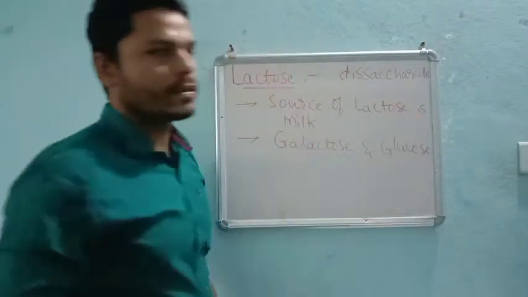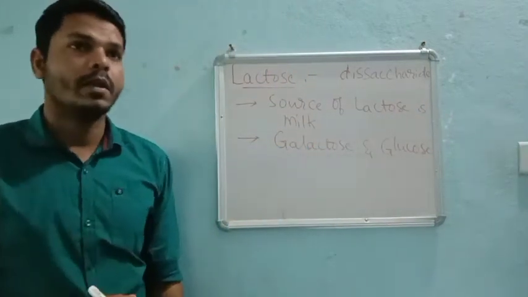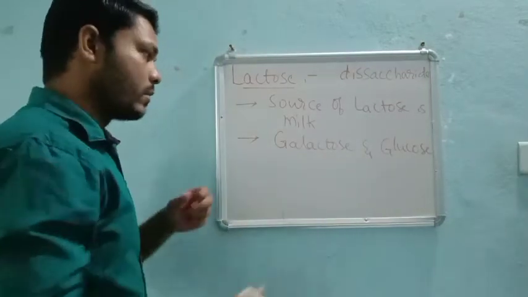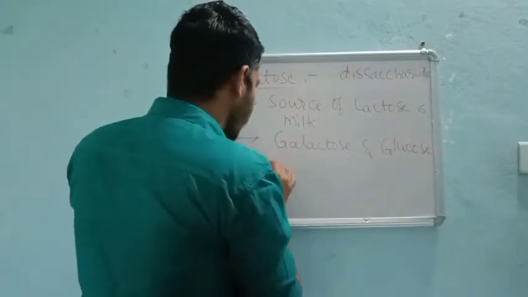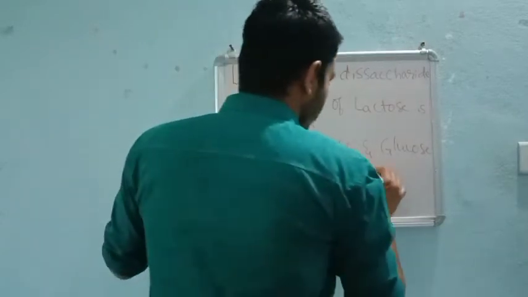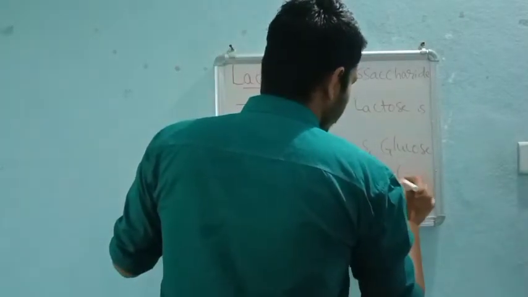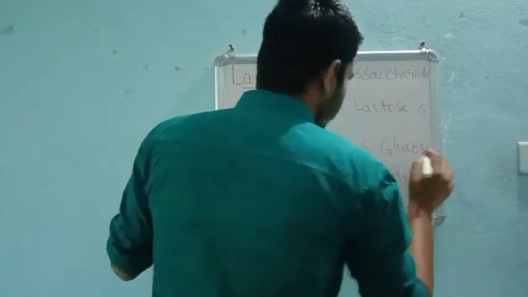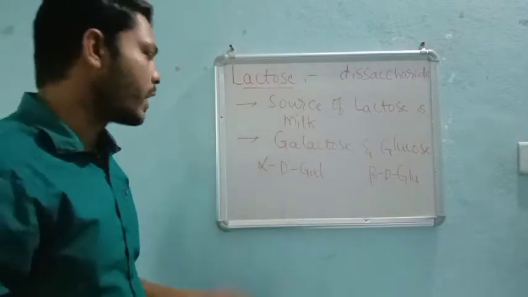Galactose as well as glucose. That means I can consider alpha D galactose and beta D glucose. So this is the overall condition over here.